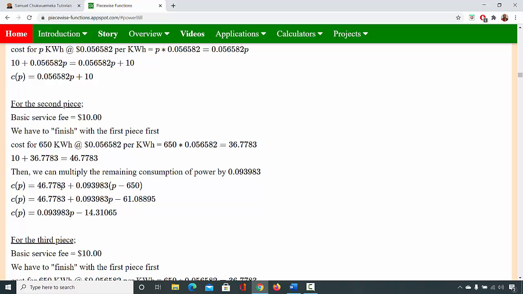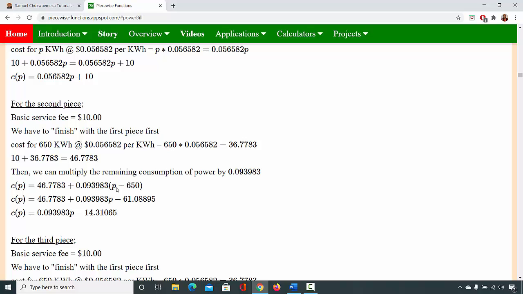Then the remaining P, okay, because for you to do the second piece, you must finish the first piece. And that first piece, you have to get the maximum amount you can pay for the first piece. Any amount over that will be charged at the rate of the second piece. So remember, we did 700 in the arithmetic method.